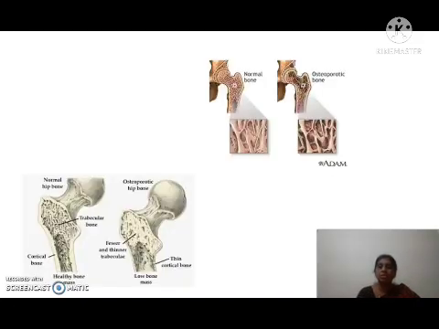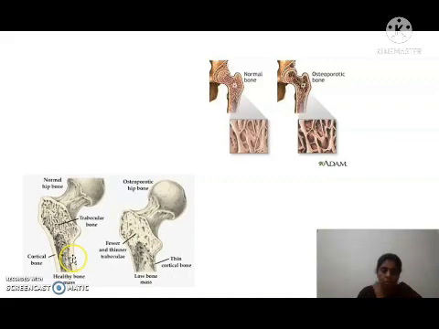You can see the picture of normal bone as well as osteoporotic bone. In the normal bone, you can see the bone density. Here in the osteoporotic bone, you can see the low bone mineral density, isn't it? Here the bone is thicker and here it is very thin. In this picture, this is a normal hip bone, and this one is an osteoporotic hip bone.